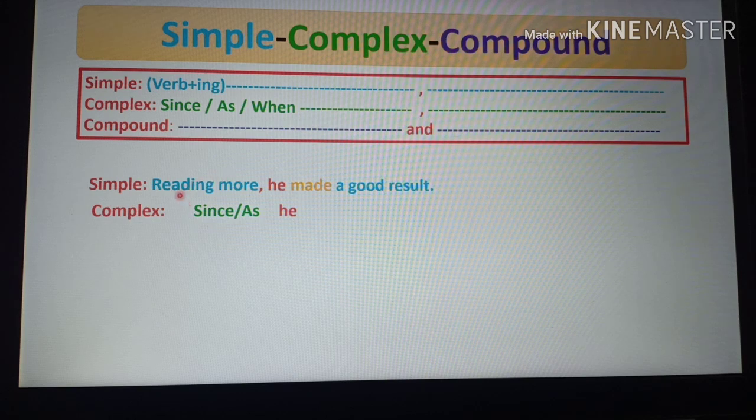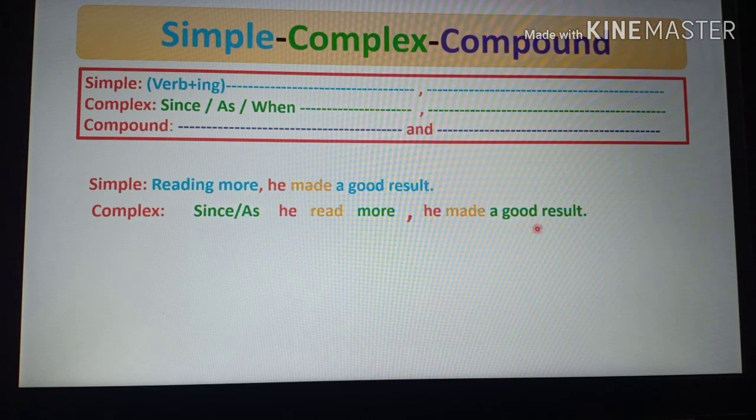Here the verb is read, so the first form will be read. Since or as he read more, and comma will be comma, and then the next clause. So again it has become a complex sentence because this is a subordinate clause and this is a principal clause. So it is a complex sentence.